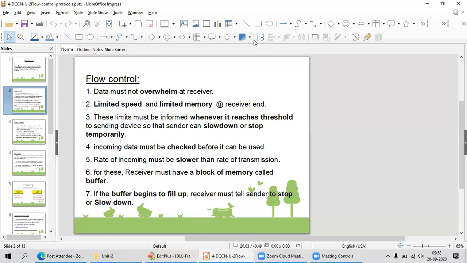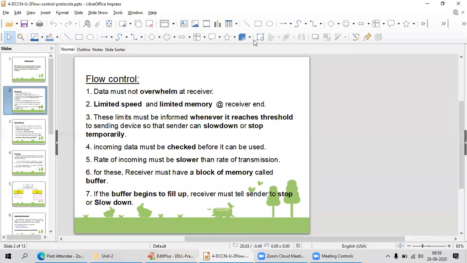Your sender is capable of sending 1000 GB of video at a time, but the receiver may have only 100 GB or 200 GB of limited memory in his laptop or mobile phone. So there is a limitation at the receiver end, but the sender may have the biggest configuration, and because of that they may have different speeds.